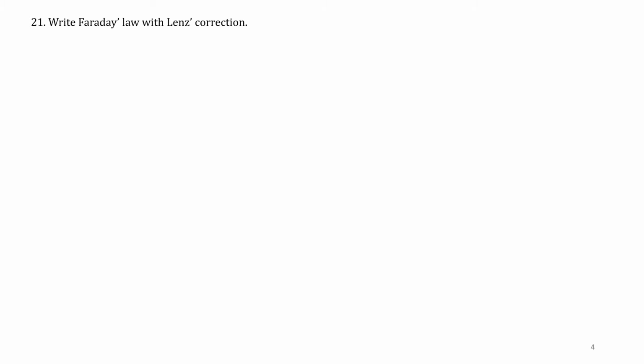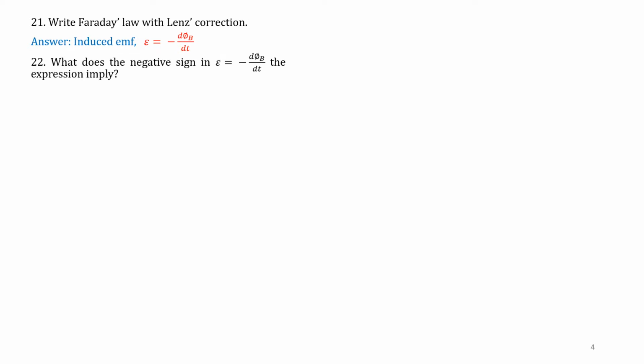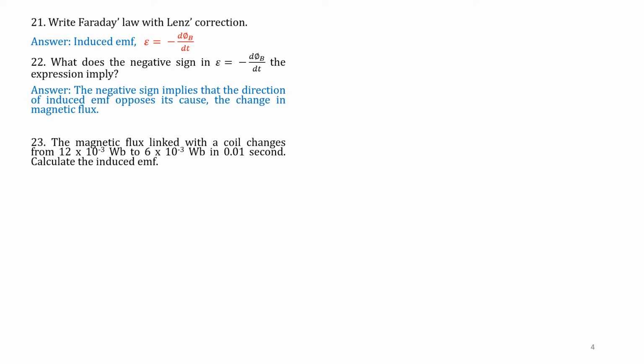Question number 21. Write Faraday's law with Lenz's correction. So induced EMF is E is equal to minus d phi B by dt. Question number 22. What does the negative sign in the equation E is equal to minus d phi by dt imply? Answer. The negative sign implies that the direction of induced EMF opposes the cause, that is the change in magnetic flux.